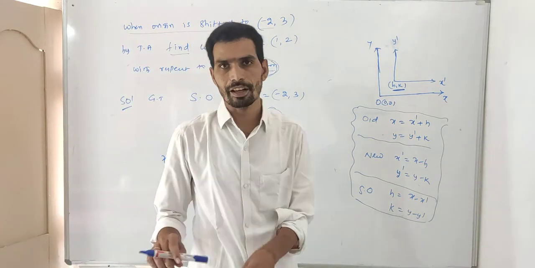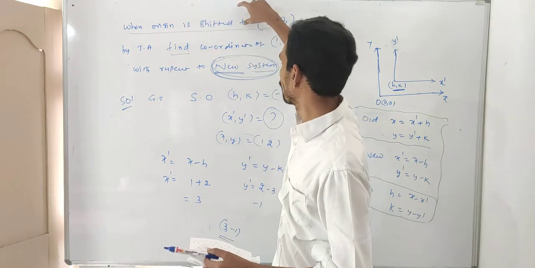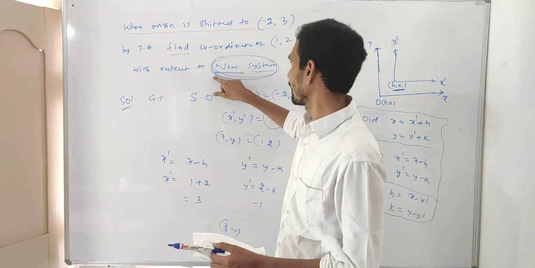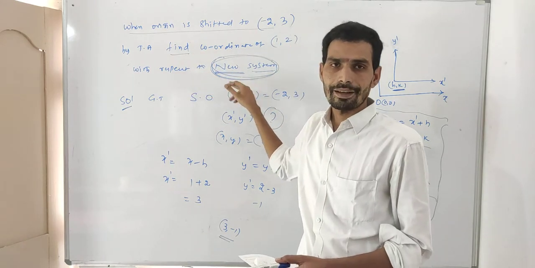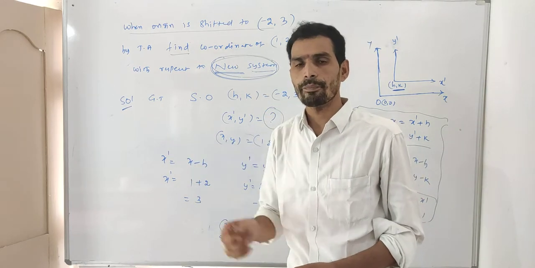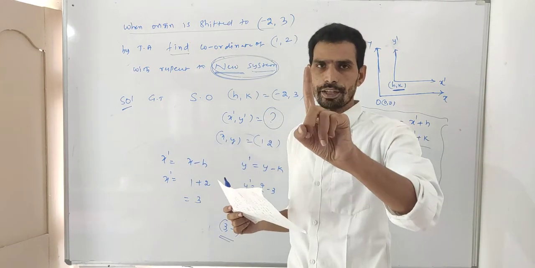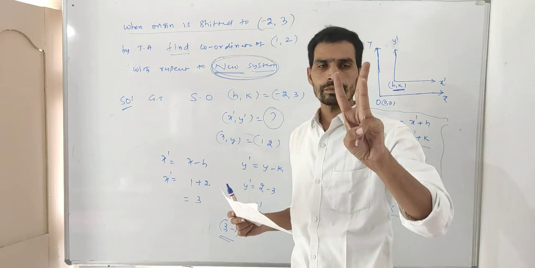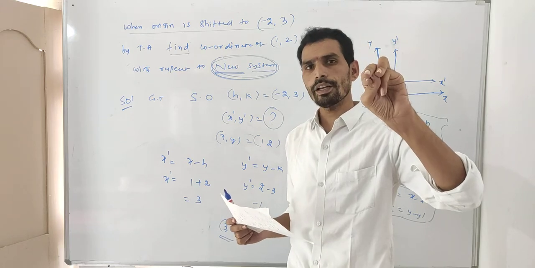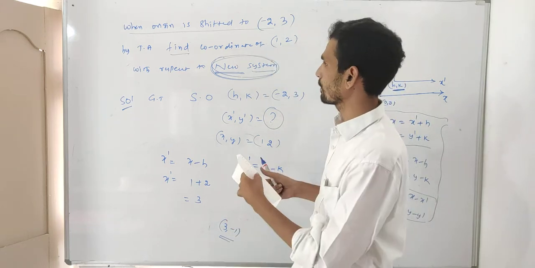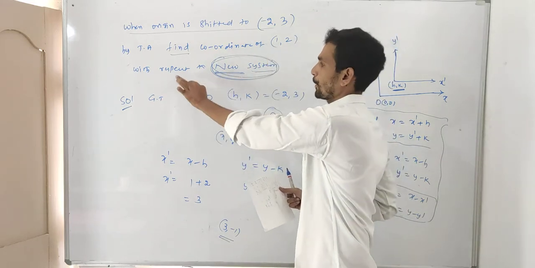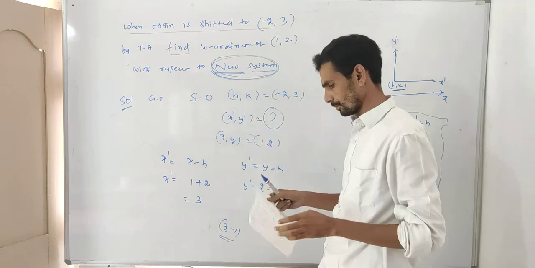Once again I will repeat the concept here. When origin is shifted, means shifted origin is given as minus 2 comma 3. What is asked? He asked for the new coordinates. I want new coordinates. Here there are only 3 terms: shifted, old, new. You have to find new. Shifted is already given, so the remaining is only old. Suppose they ask with respect to old, then these are new. With respect to new, these are old.